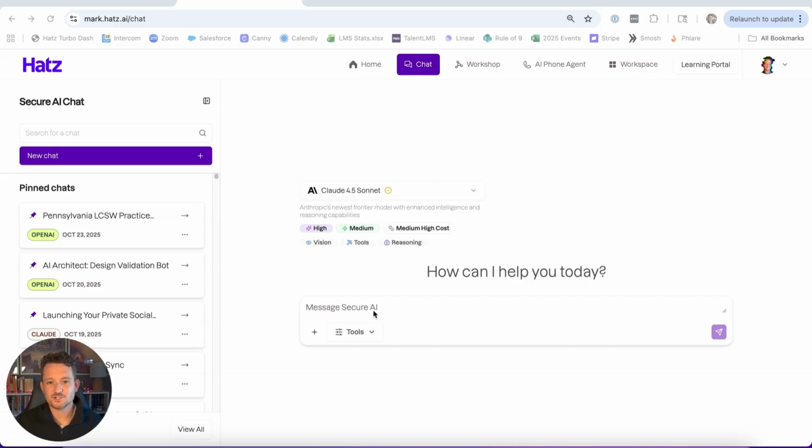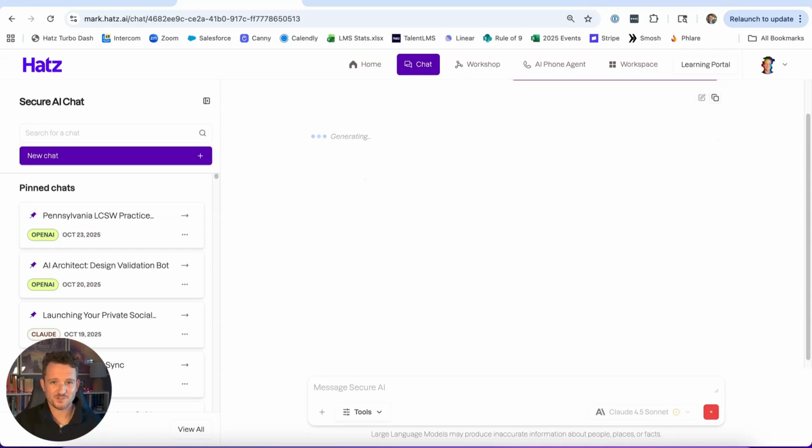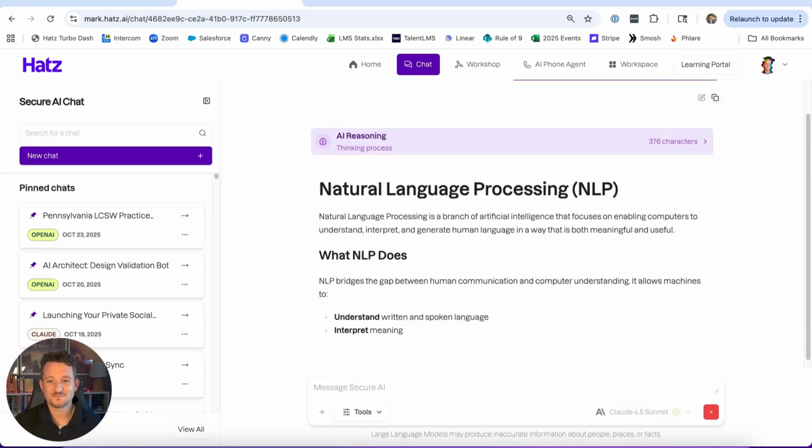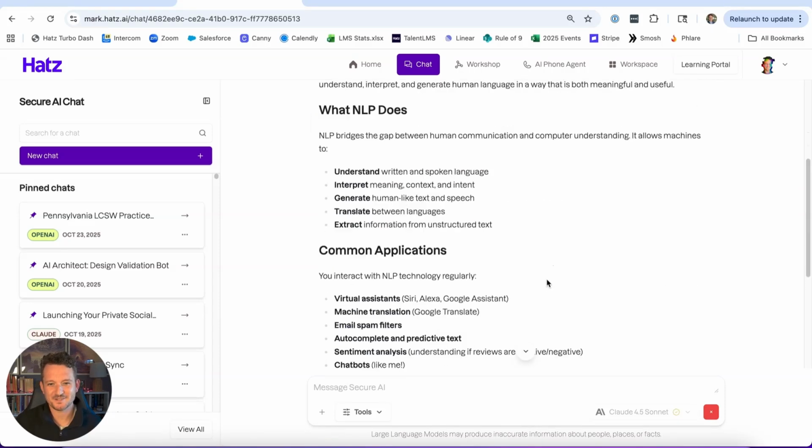I can start a conversation in Claude 4.5 Sonnet, just a brand new chat, nothing enabled, no tools or anything. I'm going to say, can you tell me what natural language processing is? Hopefully a pretty basic question for a more advanced LLM. There we go. Really quick, short answer. I didn't need to do a ton of reasoning beforehand.